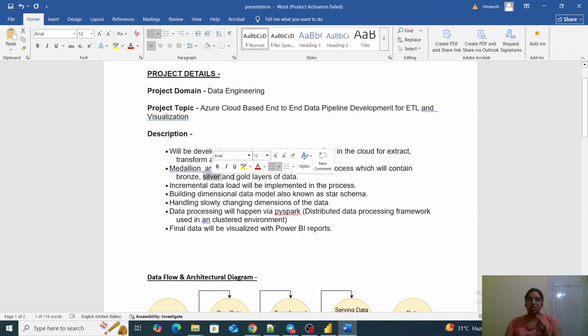The difference between silver layer and gold layer is such that silver layer is a single table which will have all your data loaded and which is clean. But in gold layer I have implemented the data warehouse concept, which is star schema, and in star schema we have fact tables and dimension tables. Fact table stores only the facts and the measures, and dimension table stores all the dimensions of your data.